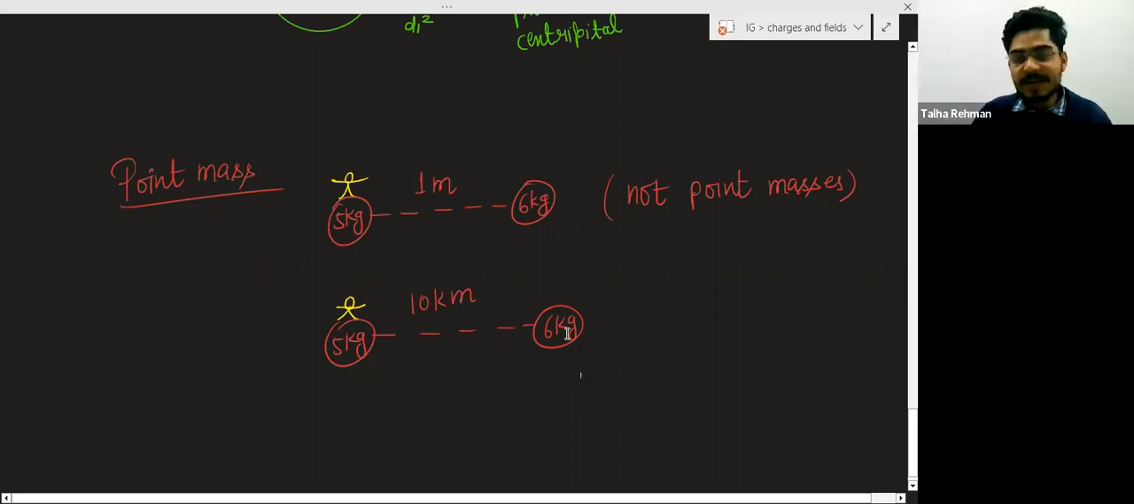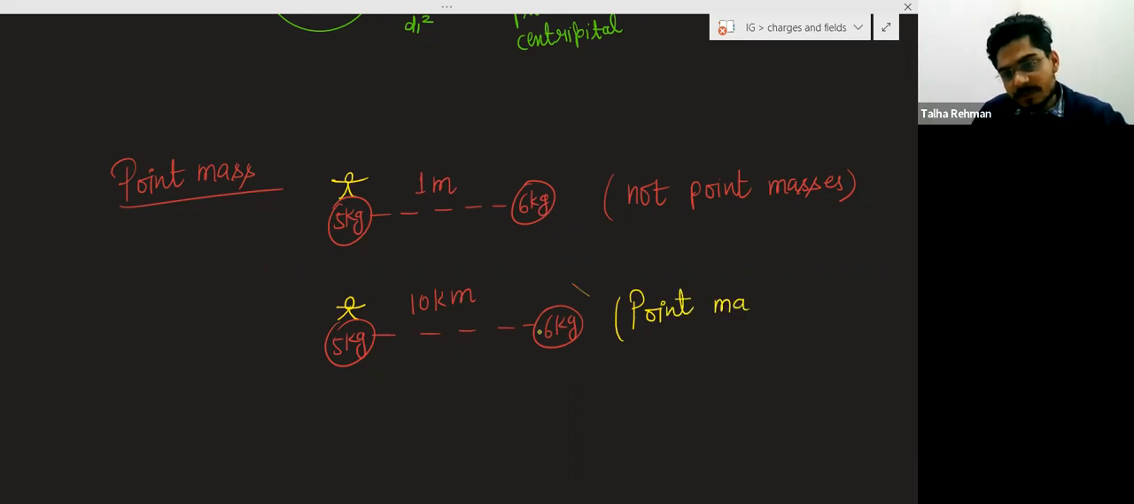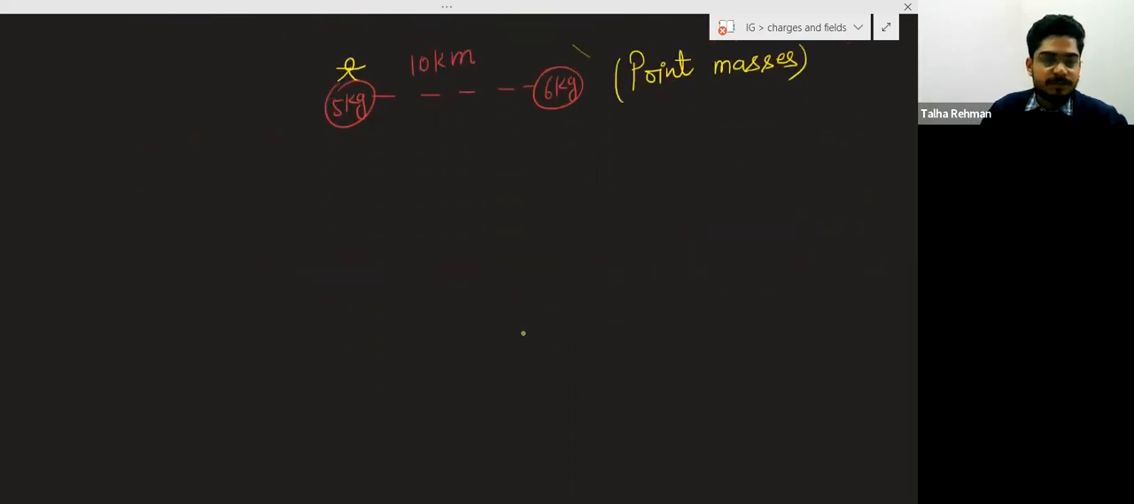That is why we are saying point masses. So basically, these two masses will be considered as point masses. Same concept we can use for the point charges.